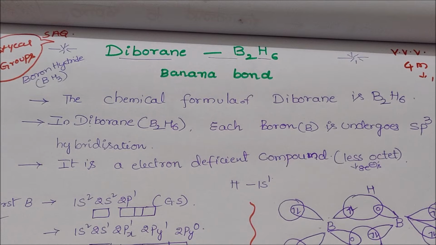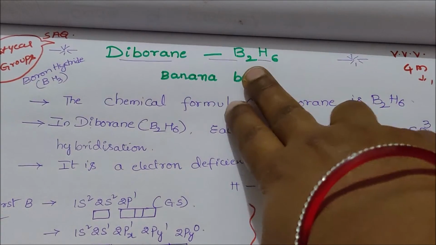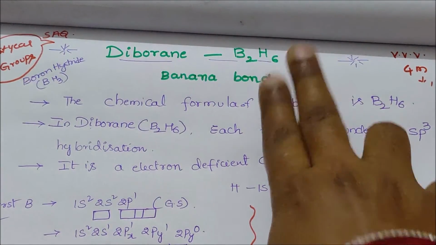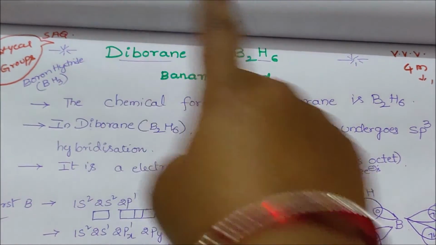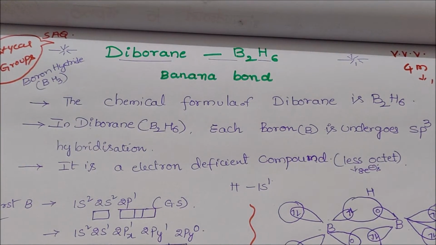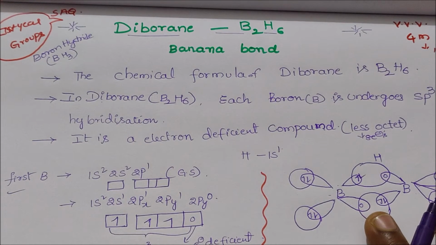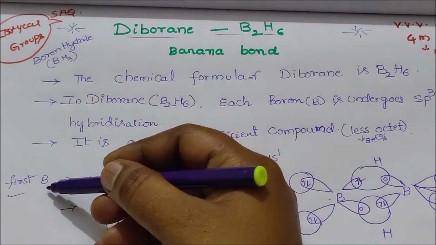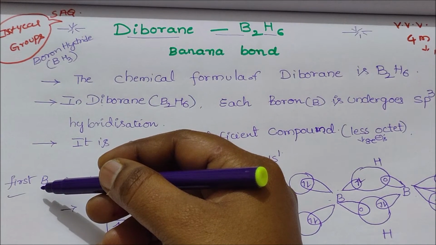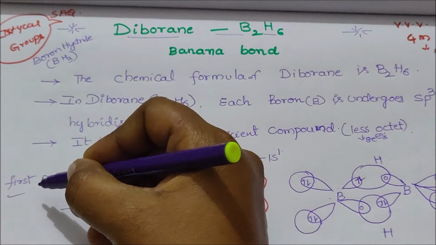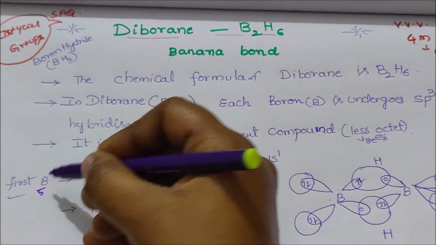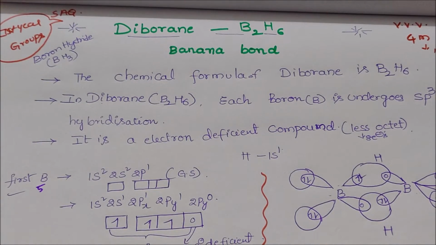In diborane, each boron atom undergoes sp3 hybridization. In diborane B2H6, there are 2 BH3 units because it is a boron hydride. First, the first boron atom. The symbol of boron is capital B. The atomic number of boron is 5.